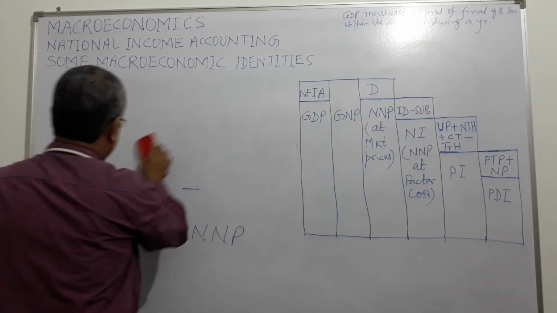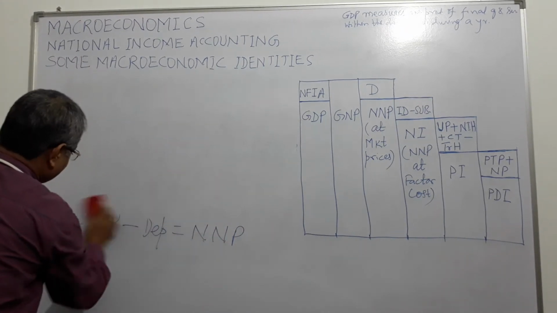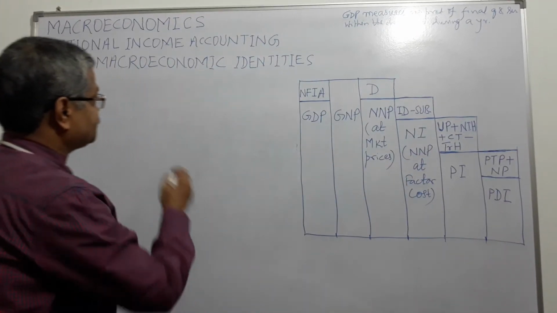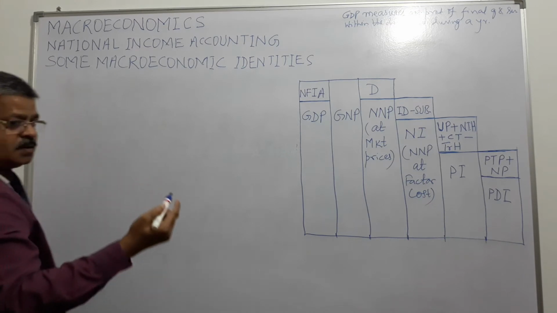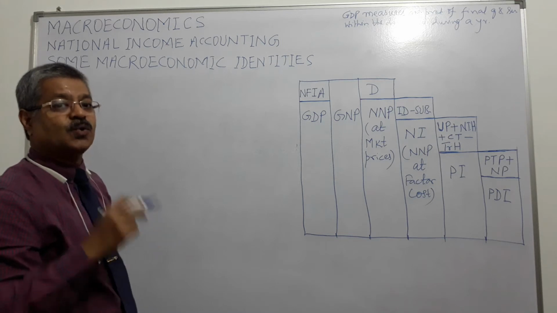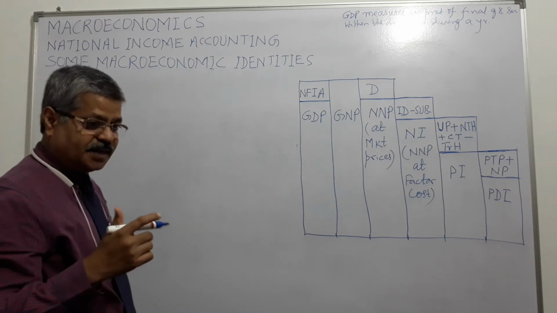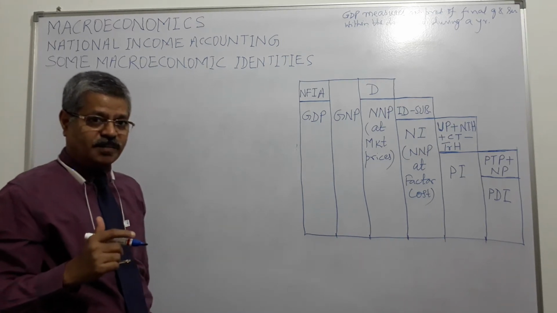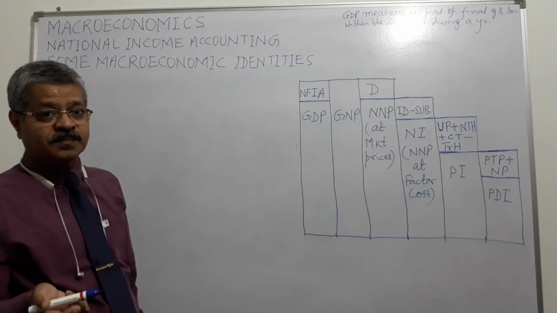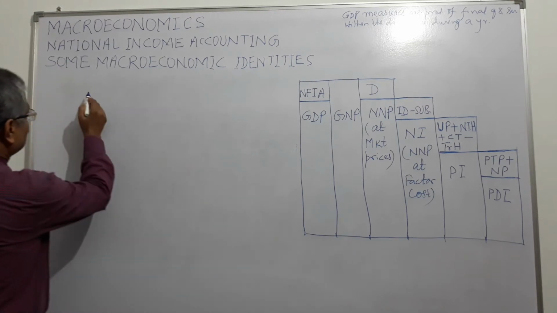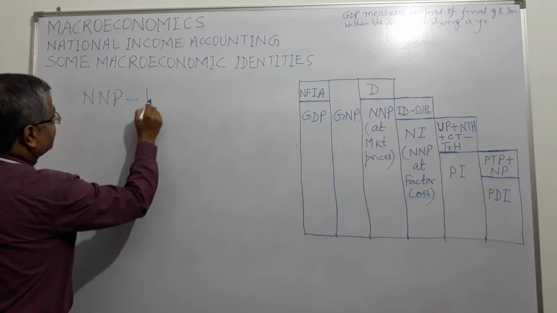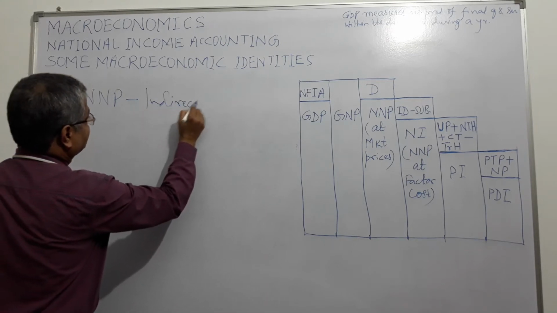But there also there is a catch, right? In net national product, what happens? Indirect taxes levied by the government are included. So what happens? Indirect taxes levied by the government don't go to the public, don't go to the households. It goes to the government. So we need to subtract that: NNP minus indirect taxes, right?